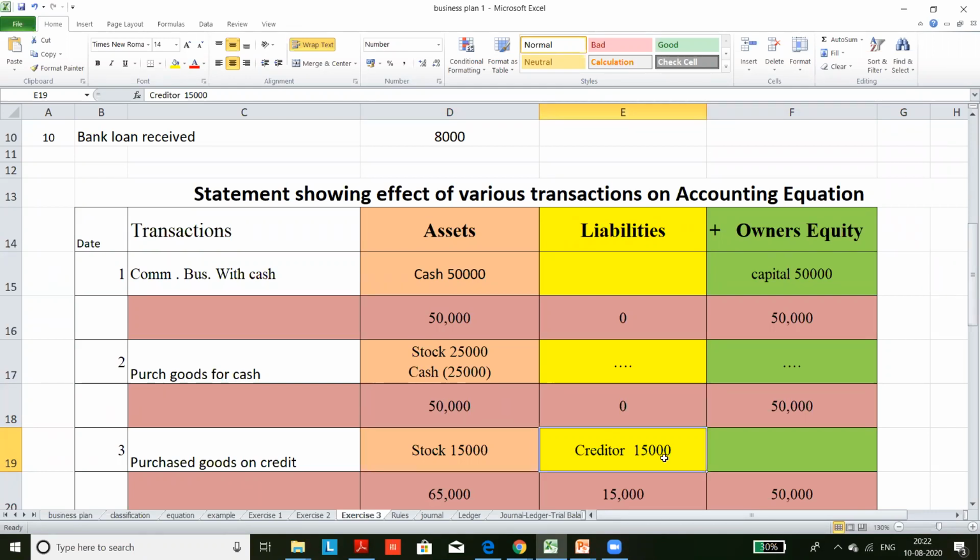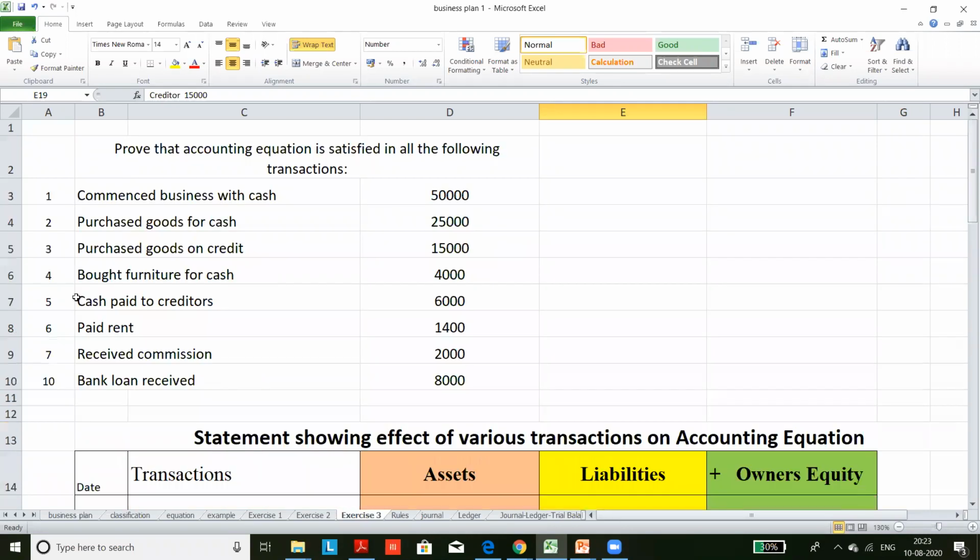Creditor balance will increase to 50,000. Clear?